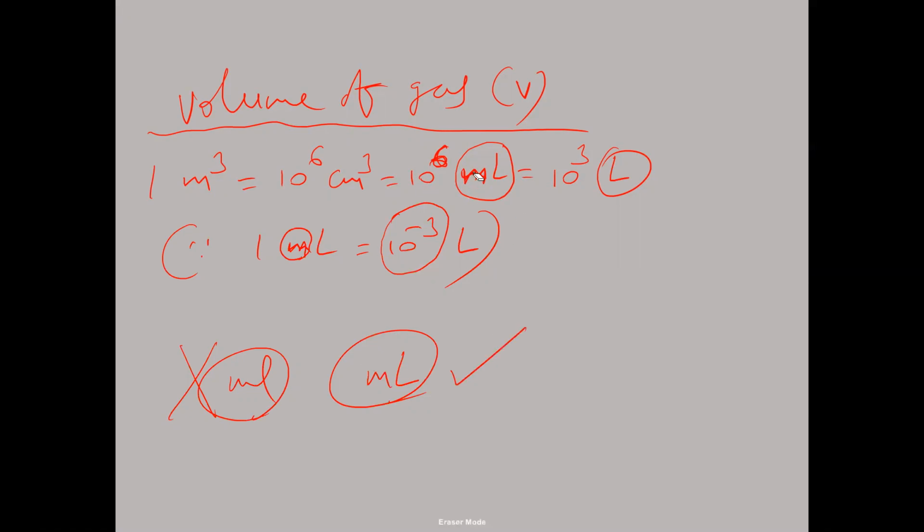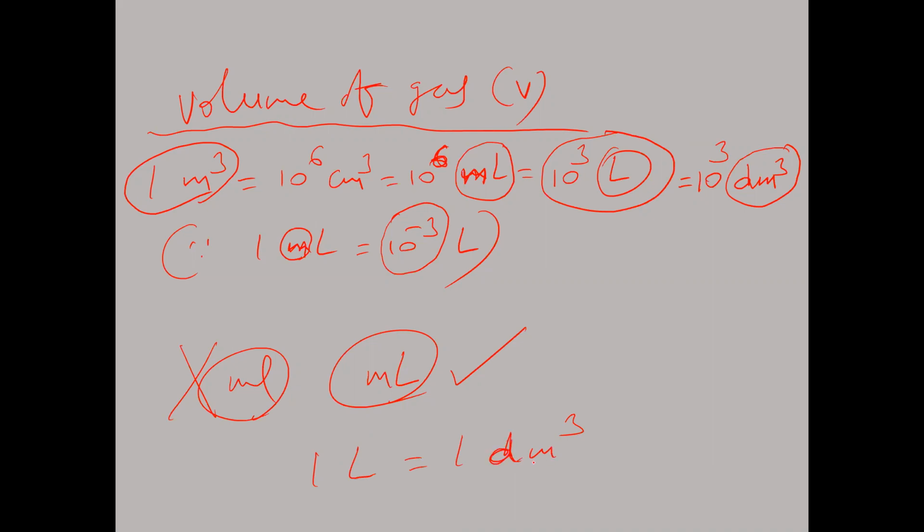Next, in place of milliliter, what do we have to mention? 10 power 6 is already there. 10 power 6 into milli, which means 10 power minus 3 liters. So 10 power minus 3 into 10 power 6 is 10 power 3. So 10 power 3 liters equals 1 meter cube. So 1 meter cube is equal to how many liters? Tell me. 10 power 3 liters. Remember. And also we say 10 power 3 decimeter cube. That means 1 liter is equal to what? 1 liter is equal to 1 decimeter cube. Remember.